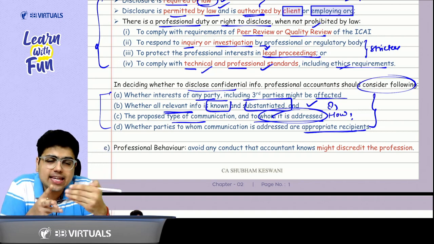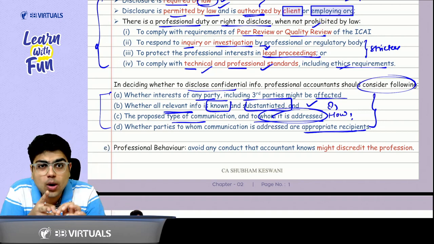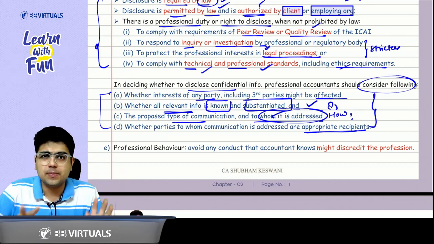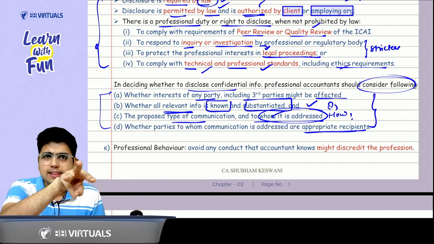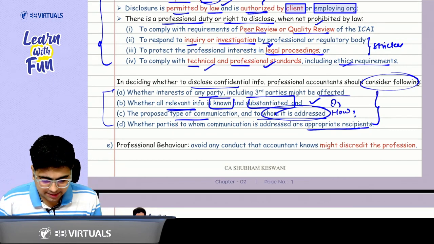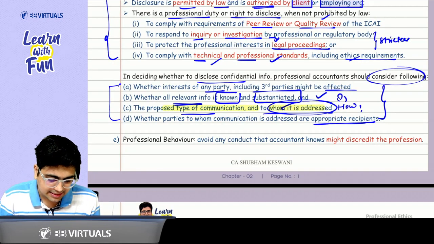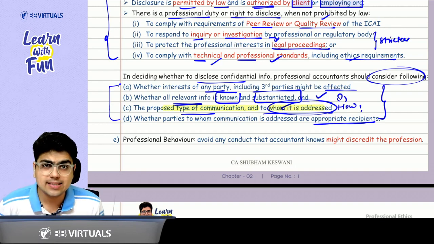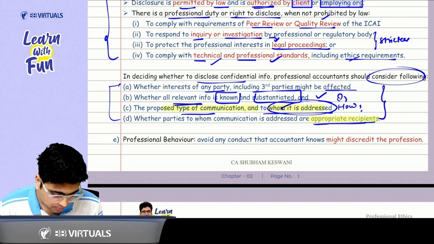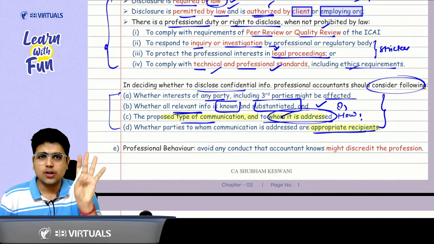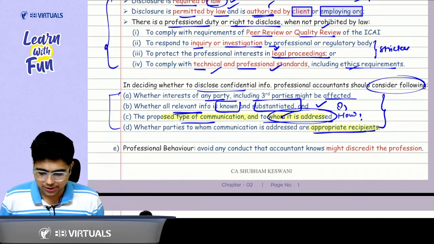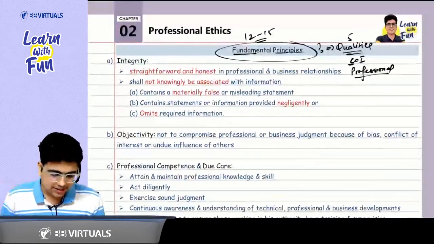Third thing, in case you have finally decided that you are going to disclose that confidential information, make sure that the other party is known. That means you need to consider the proposed type of communication plus to whom it is addressed. The person whom you are addressing that communication should be an appropriate recipient. So I just read these 4 points. That's all that you need to do. Now, sir, we are done with C.